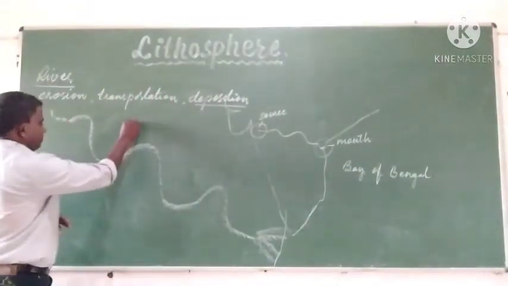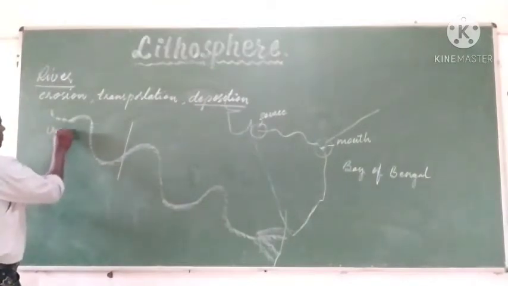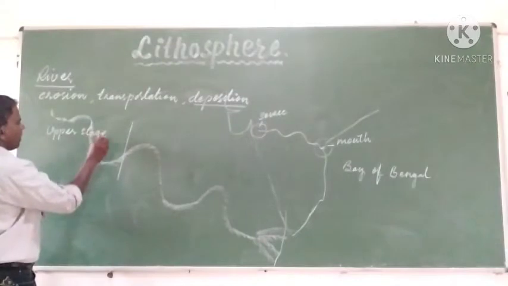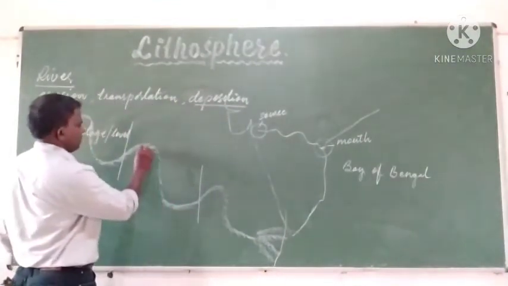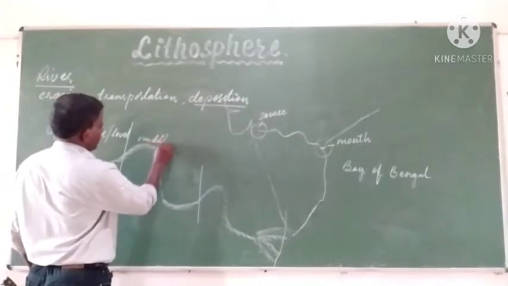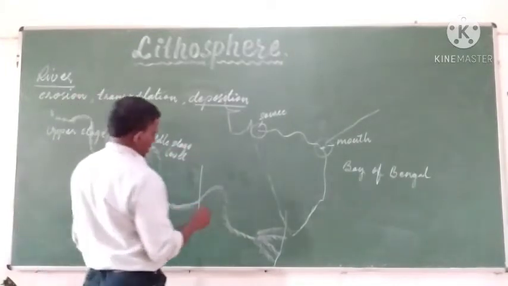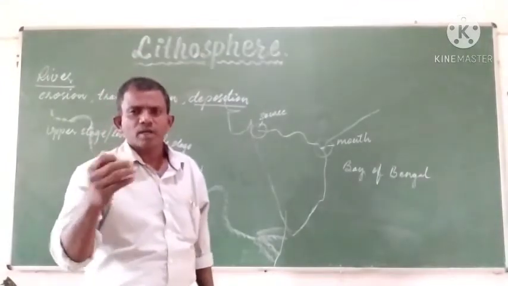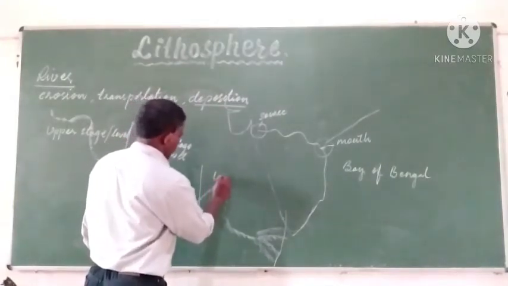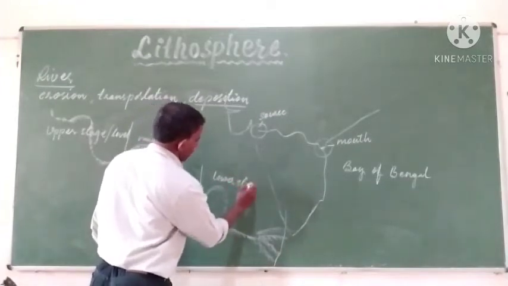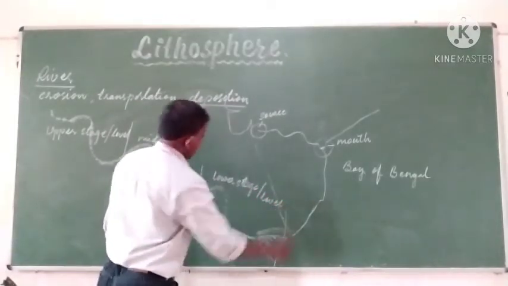The beginning stage of the river is called the upper stage, the middle stage of the river is called the middle stage, and the part which is near the sea or ocean is called the lower stage or lower level of the river.